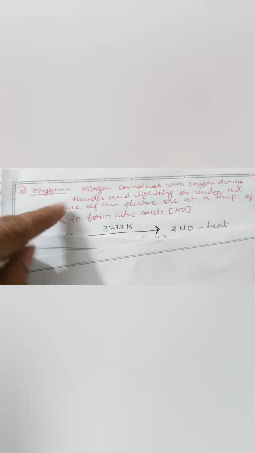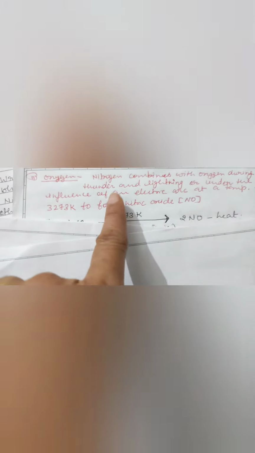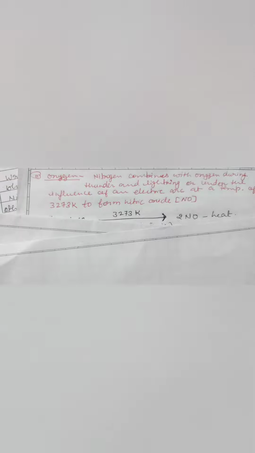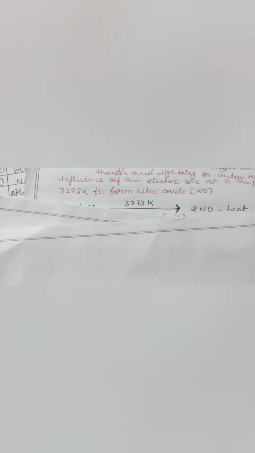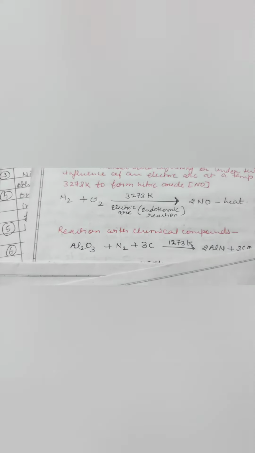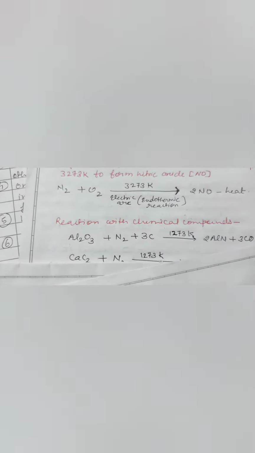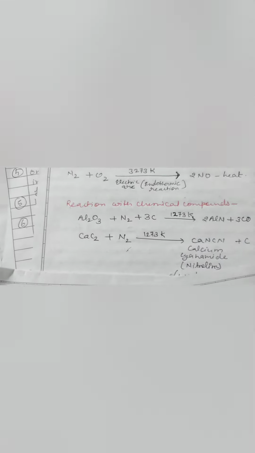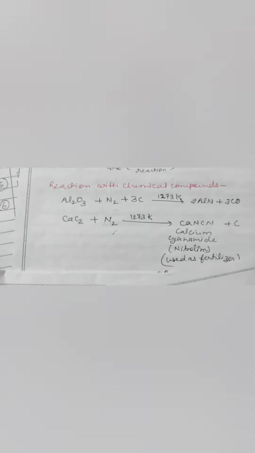Next, oxygen. Nitrogen combines with oxygen during thunder and lightning, or under the influence of an electric arc at a high temperature of 3273 K, to form nitric oxide. This is the reaction: electric arc, nitric oxide is formed. Reaction with chemical compounds like aluminum oxide and carbon charcoal gives aluminum nitride and carbon monoxide. With calcium carbide, it gives calcium cyanamide, also called nitrolim, used as a fertilizer.